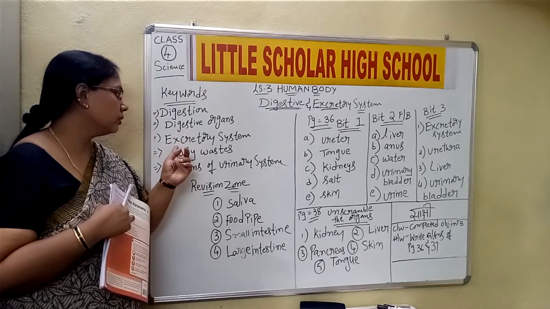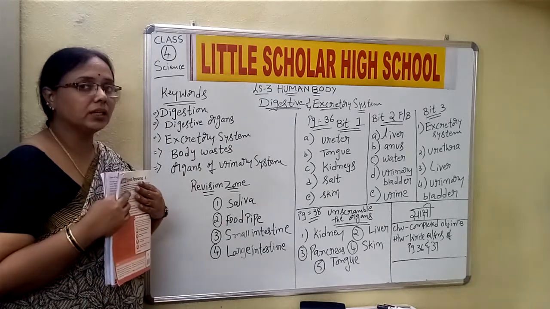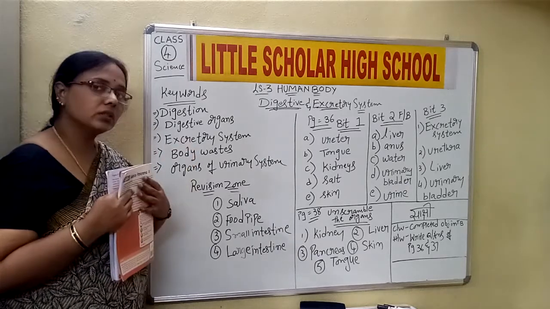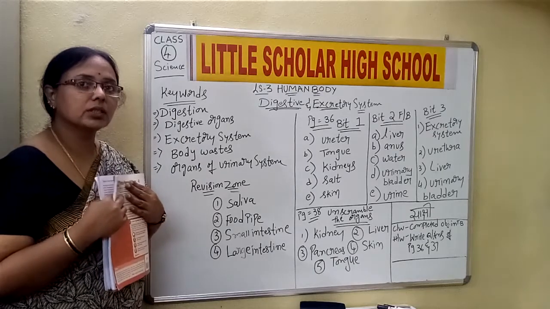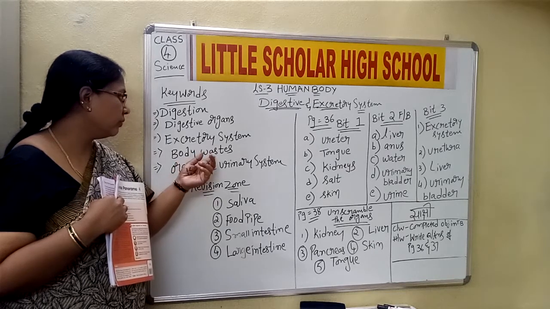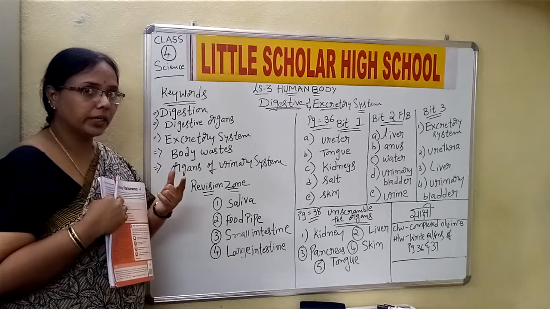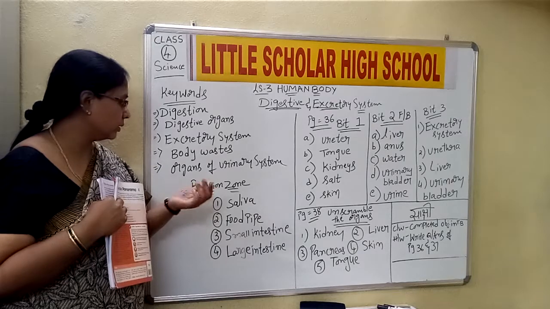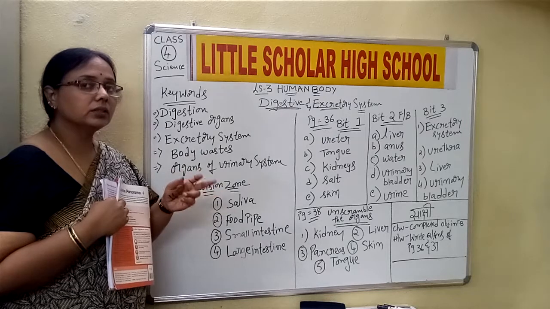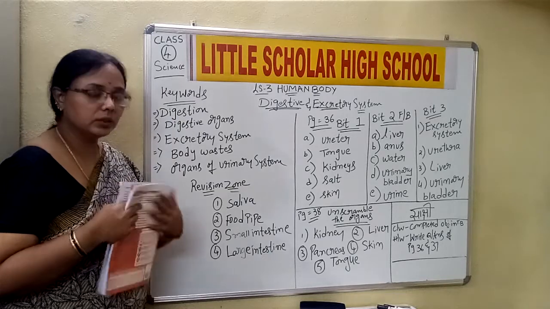Now what is excretory system? The system through which the unwanted material or the waste material, or we can say the toxic substances, are given out from the body. Now what are body waste? Body waste are like your urine, the sweat, the carbon dioxide. These are the different waste materials. Organs of the urinary system are the kidneys, the ureters, the urinary bladder and the urethra. So these are the keywords we have learned in this lesson.